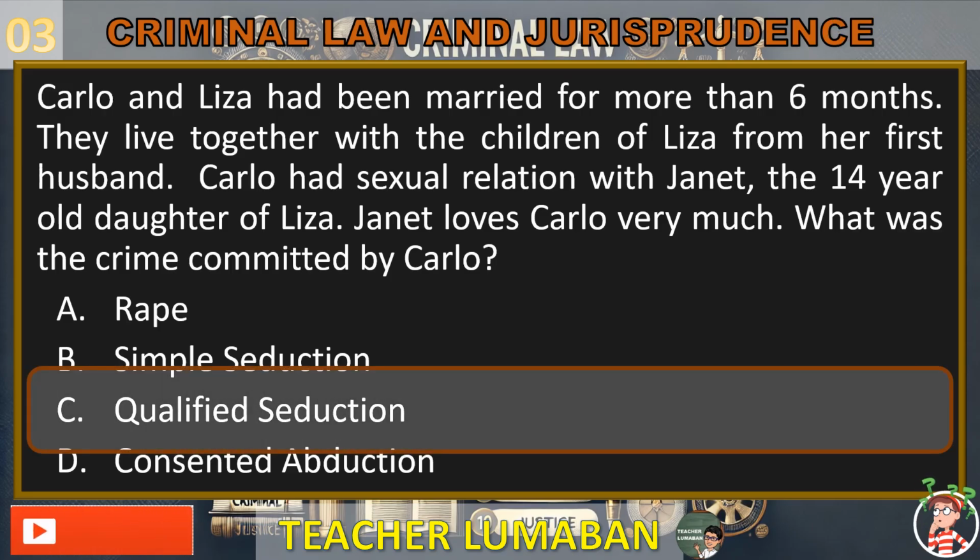Qualified seduction. Carlo and Liza had been married for more than 6 months. They lived together with the children of Liza from her first husband. Carlo had sexual relation with Janet, the 14-year-old daughter of Liza. Janet loves Carlo very much. The crime committed by Carlo is qualified seduction.